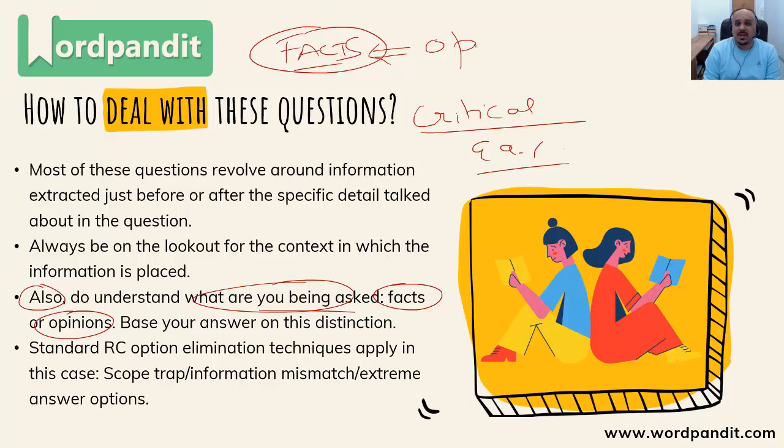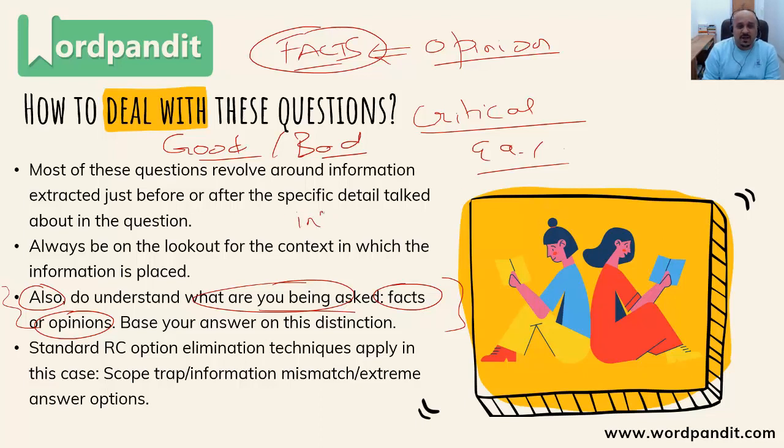Now what do I mean by an opinion? Whenever something is classified as good or bad, whenever you pass a judgment on something, whenever you pass an opinion on something, that this is good or this is bad, this has been mentioned in the passage and this is a good thing, those are opinions. So always be on the lookout for these, right? Rarely would an opinion be an answer to a question, right? Because remember, in RC questions, you are being asked to identify and correlate with the information given in the passage itself. So opinions cannot really be the answer.